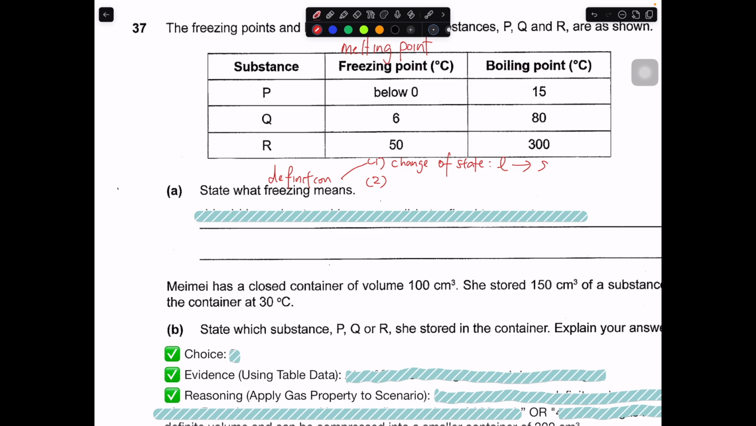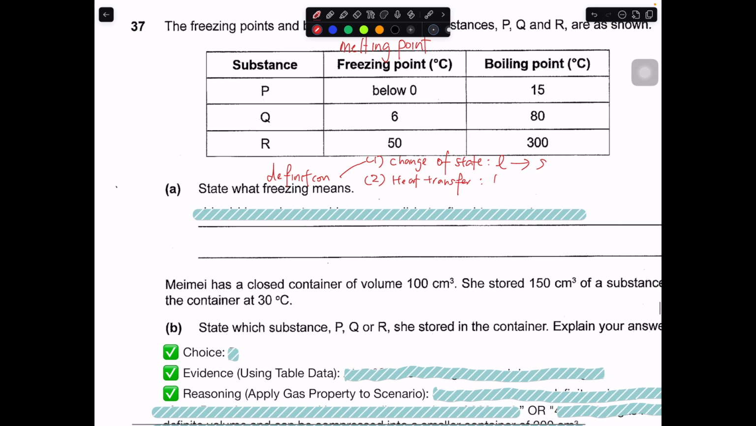Then number two, the heat transfer. In this way I'm saying that, for freezing, is it gaining heat or losing heat? In this case, the liquid must have lost heat to become a solid. So this is lose heat. And lastly, does it occur at a fixed or any temperature? So in this case, it is a fixed temperature, not any temperature.